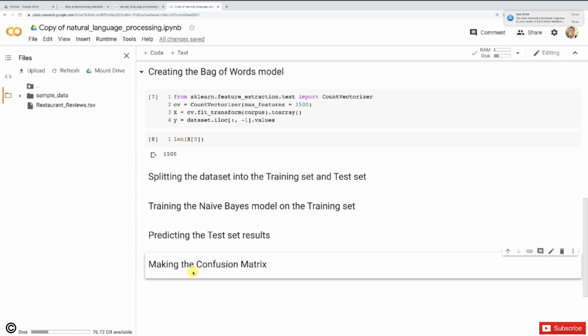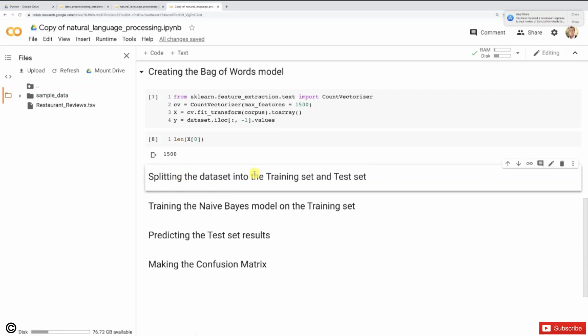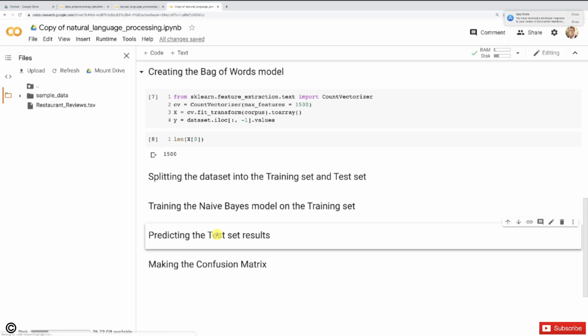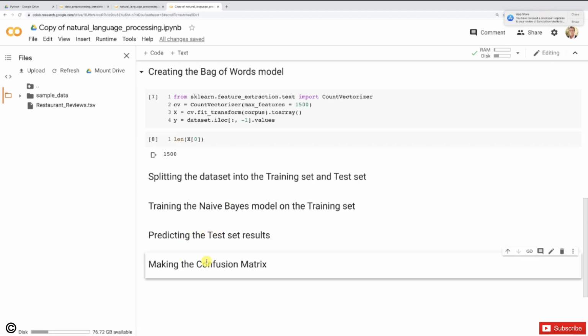I will show you how to juggle with our diverse toolkits, and especially the classification toolkit, to, in a flash, split the dataset into the training set and test set, then train the naive Bayes model on the training set, then predict the test set results and make the confusion matrix. I will show you that I will do this with only copy-paste, nothing else. We won't type any code. We have everything in our diverse toolkits.